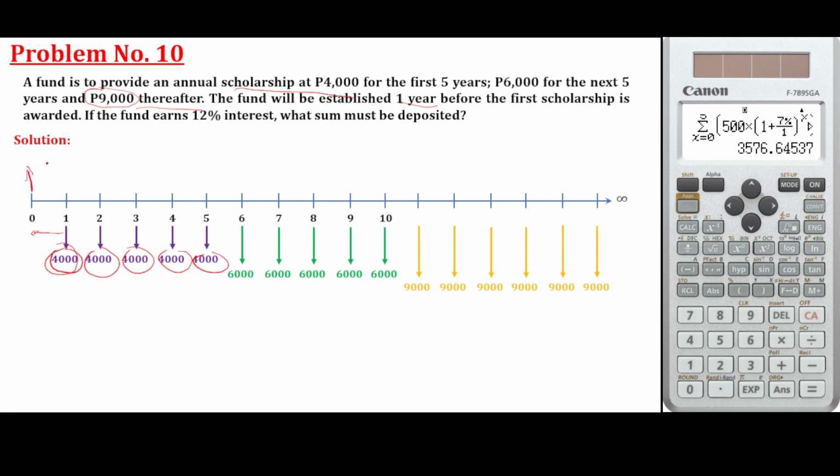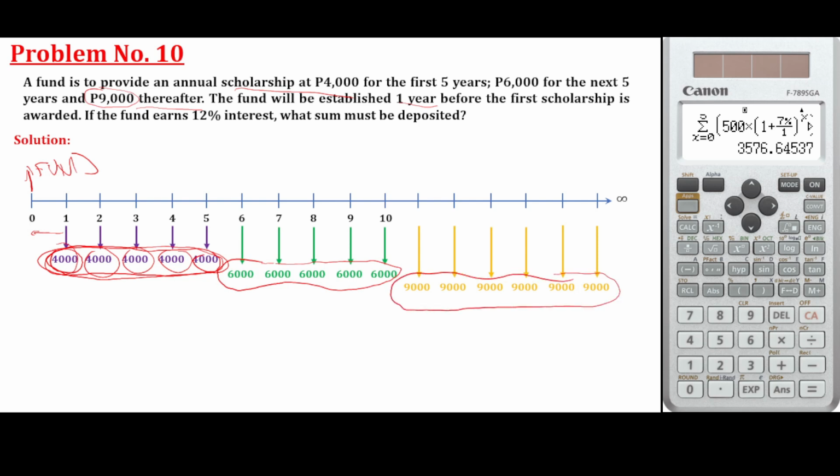So we should have here a fund. How much is that fund? Meaning we're just going to get all the present amount of this. So this is annuity. This is also annuity, equal annual payment. And this one, up to infinity, this is actually perpetuity. So let's get the future amount of this first annuity, then we are just going to move it to the present amount.